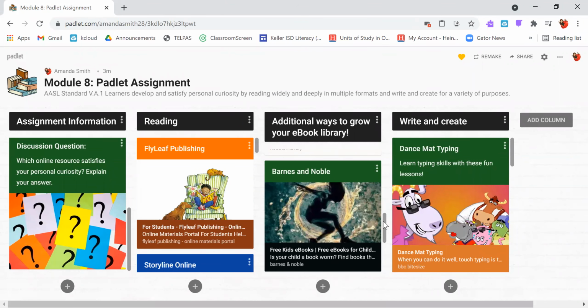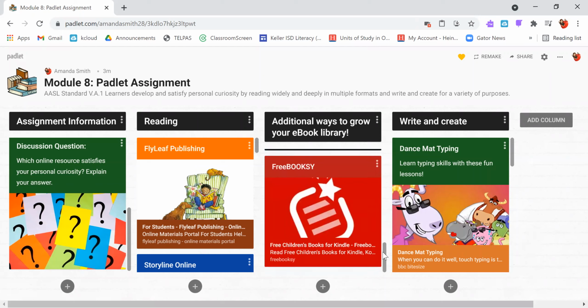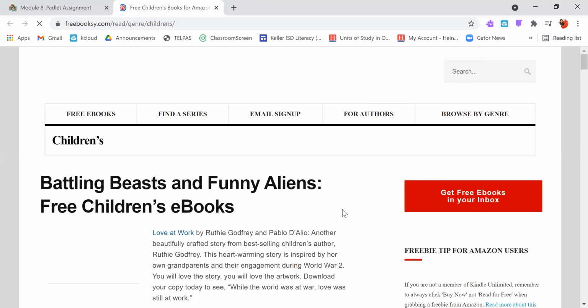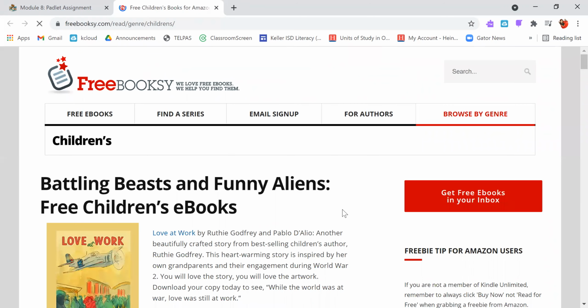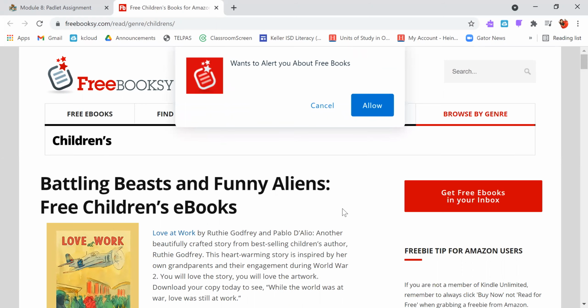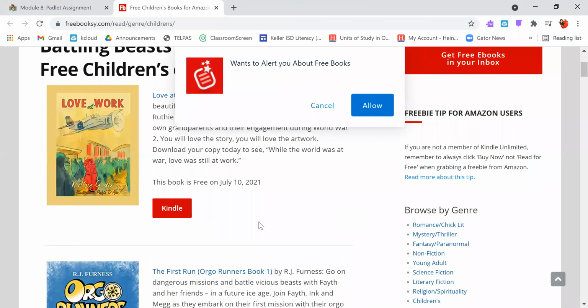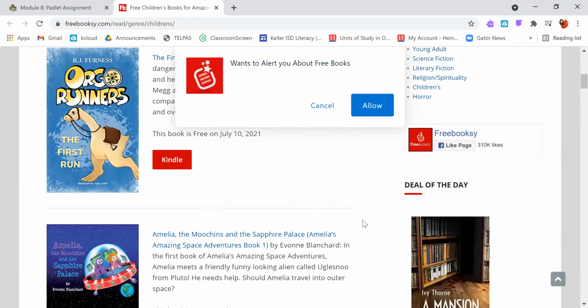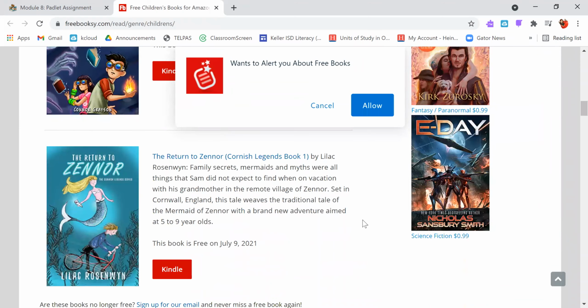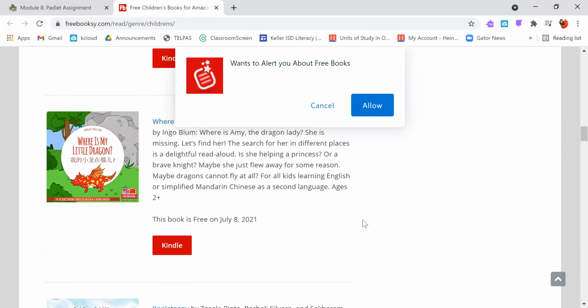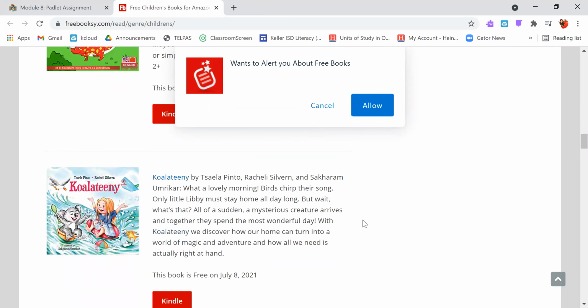Similar to that, Amazon also has a program where you can download free ebooks called Free Booksy. You would need a Kindle or some other kind of e-reader that is compatible with the different formats these books are available in. Like this one's available on Kindle and it's free on July 10th. But you can go through and download books onto your Kindle as well.